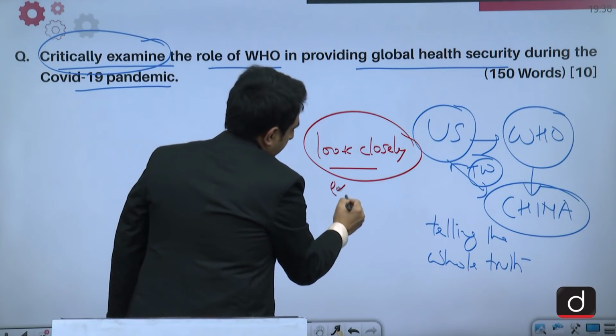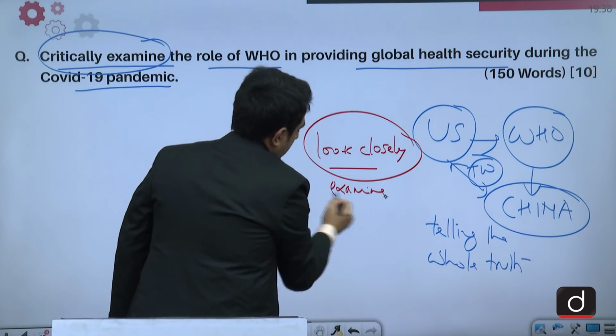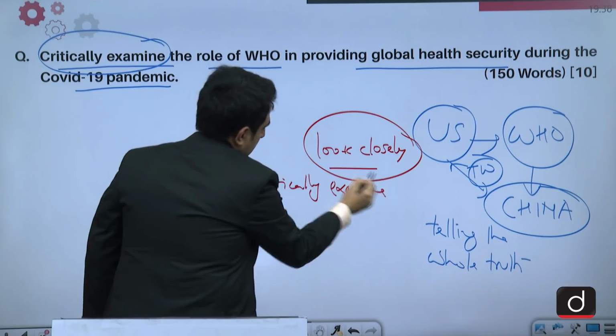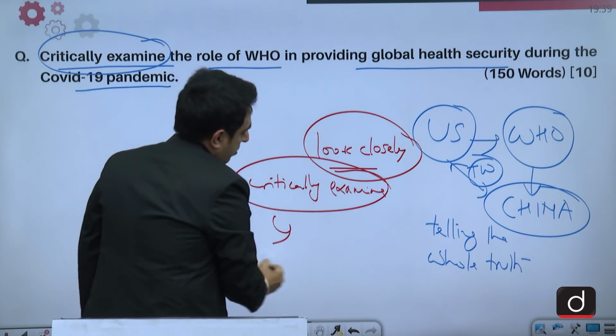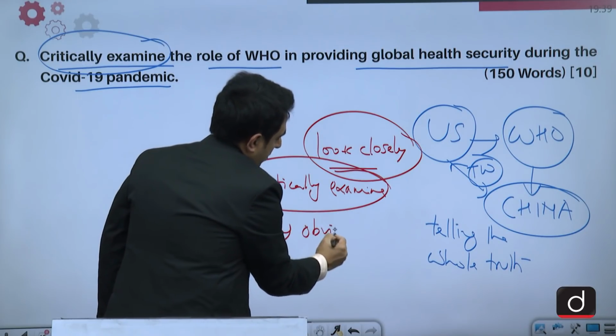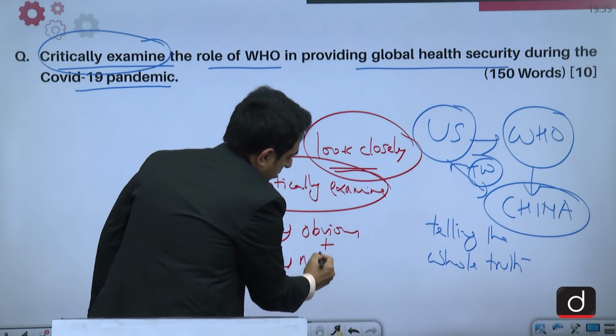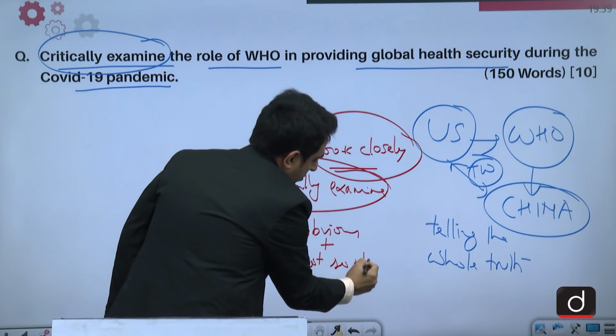But when we have to critically examine, that means we need to see what might be obvious plus what might not be that obvious. So both the things we need to look at.